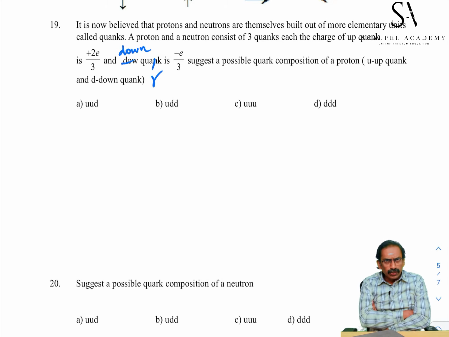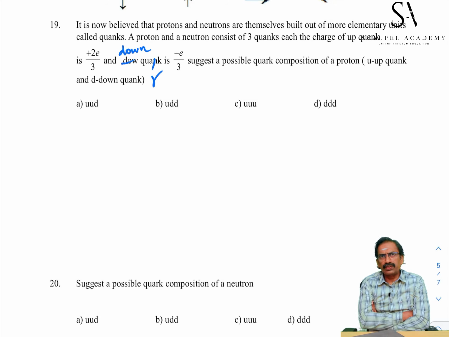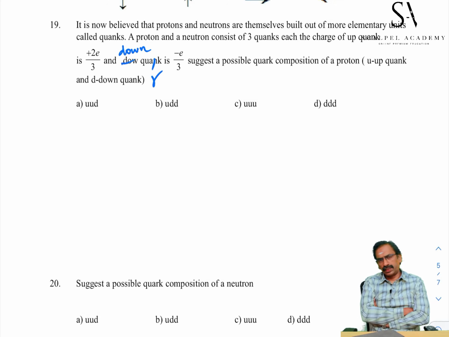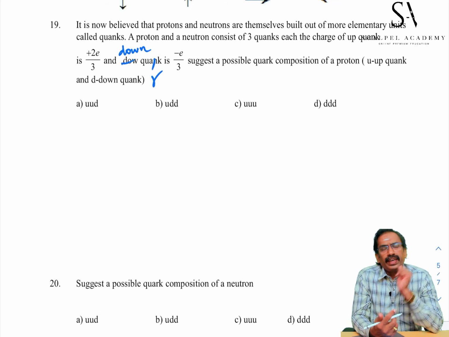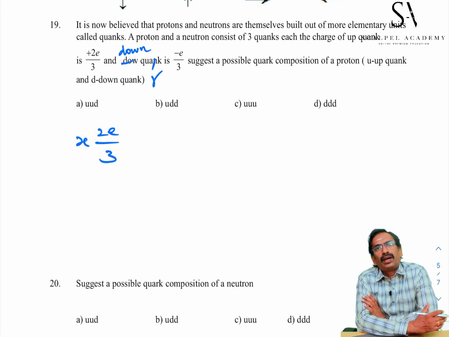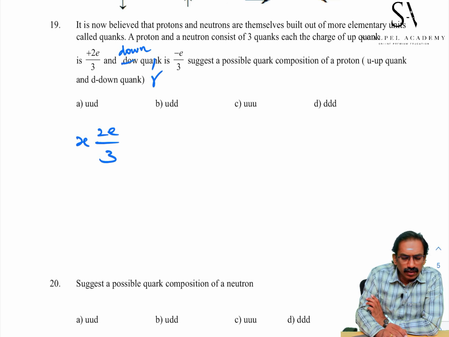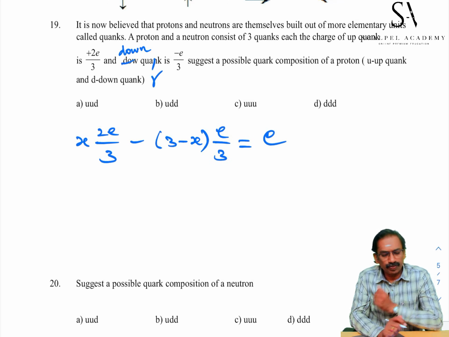The combination is only 3 quarks. If you add up the charges of the quarks, that should be equal to plus e. Let there be x up quarks, each with charge 2e/3, and 3 minus x down quarks, and the net charge is equal to e.